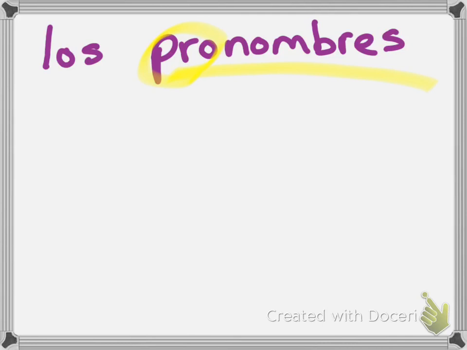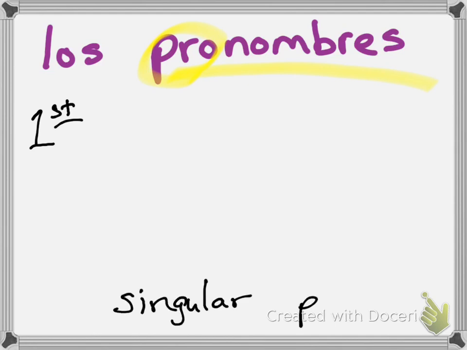So, pronombres. We usually divide these pronombres into categories. Okay, so we're first going to talk about our first person pronouns. Okay, we also like to divide these into singular and plural. Okay, so what is a first person?